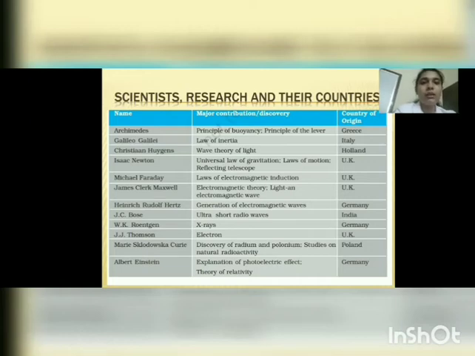Next, scientists, research and their countries. So this is a table which is there in your NCERT textbook. You can just go through this table. It will just give you an awareness about the different scientists, their discoveries and their country of origin. Okay, so Archimedes, you are familiar with Archimedes.